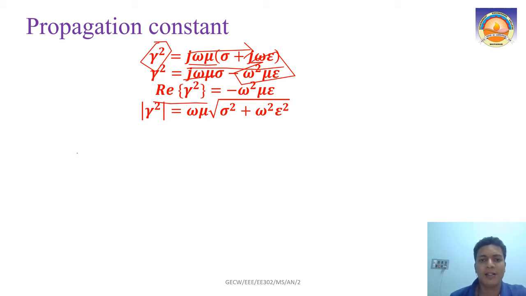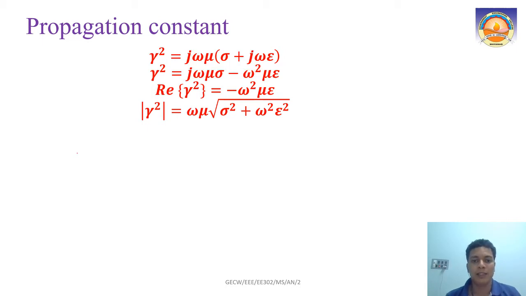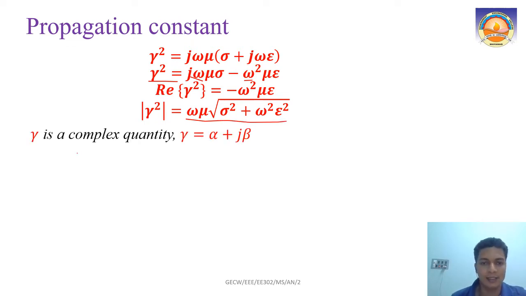I think there need not be any doubt related to that. This is gamma square, so what is the magnitude of gamma square? You have omega mu on both sides, so you can take it outside, and you will get omega mu into root of sigma square plus omega square epsilon square.